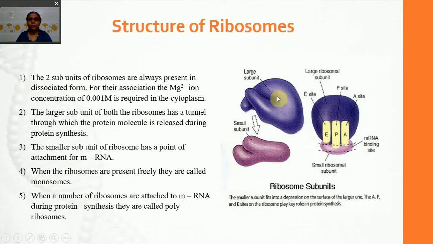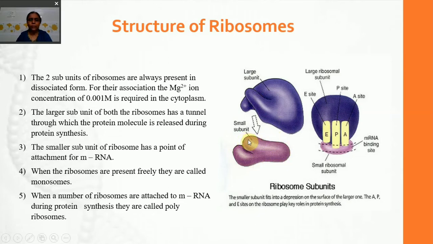Structure of ribosomes. Ribosomes are made up of two subunits and they are always present in dissociated form in the cytoplasm. They come together only during protein synthesis, when the magnesium ion concentration in the cytoplasm is 0.001 molar. The larger subunit has a tunnel through which the protein molecule is released during protein synthesis. The smaller subunit has a point of attachment for messenger RNA.